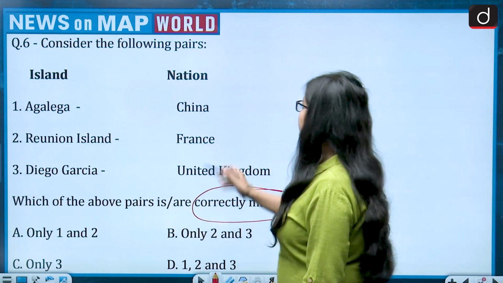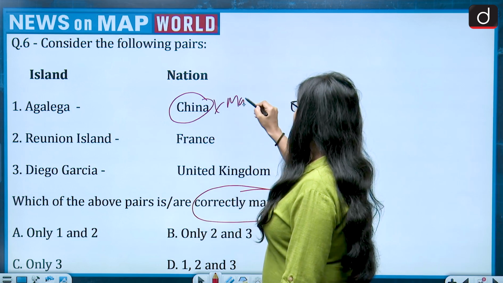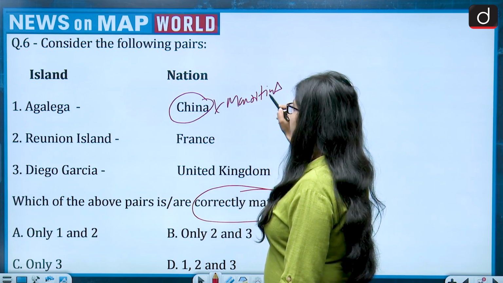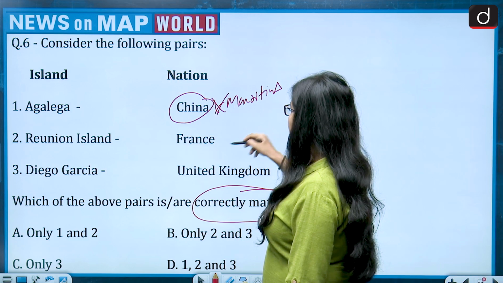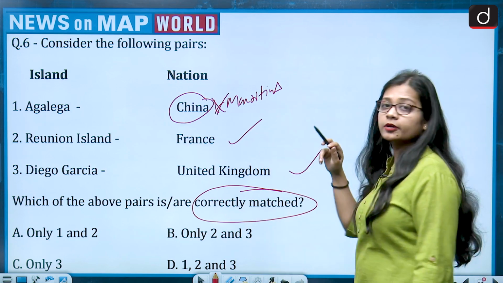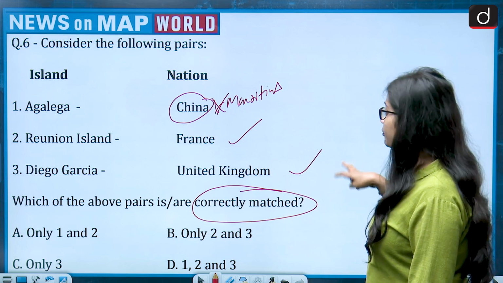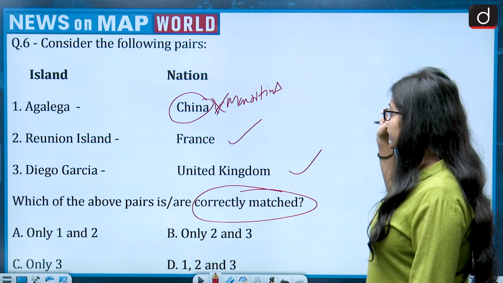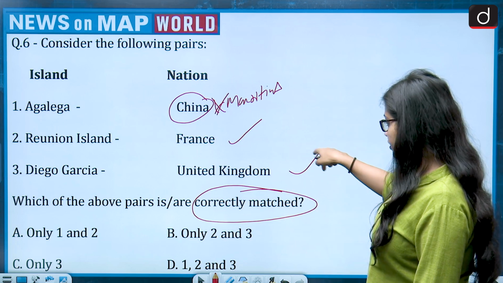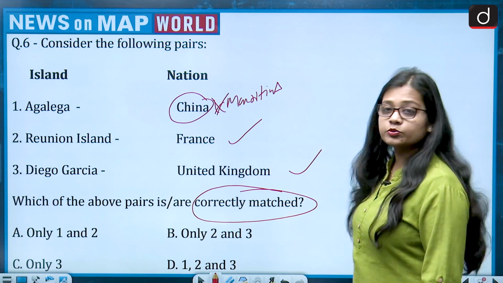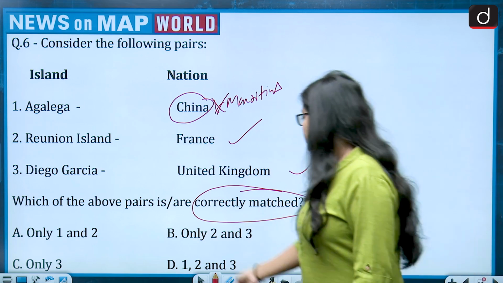So, Egaliga Island, China is wrong. It belongs to Mauritius. So this becomes wrong. Reunion Island, France, correct. Diego Garcia, United Kingdom, correct. The question is asking which of the pairs is or are correctly matched. 1 is wrong, 2 is correct, 3 is correct. So which is 2 and 3? The correct answer is option B, that is only 2 and 3.